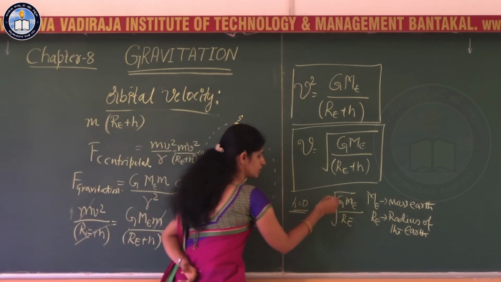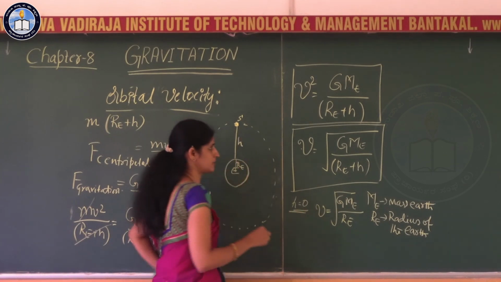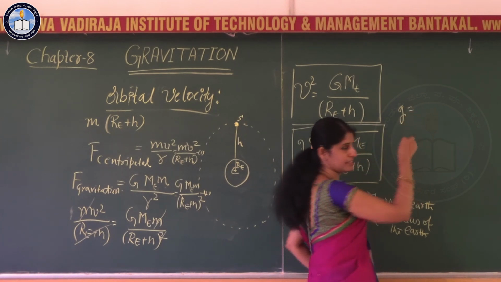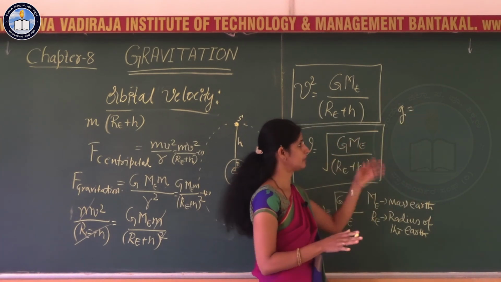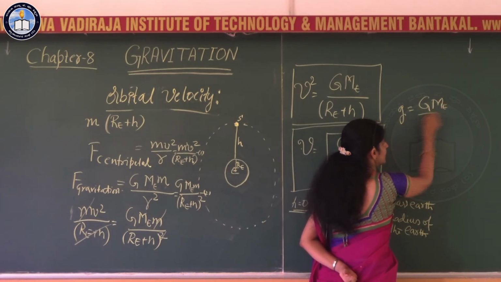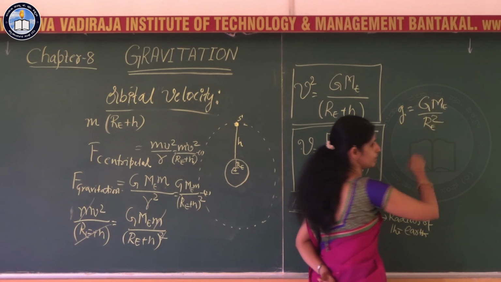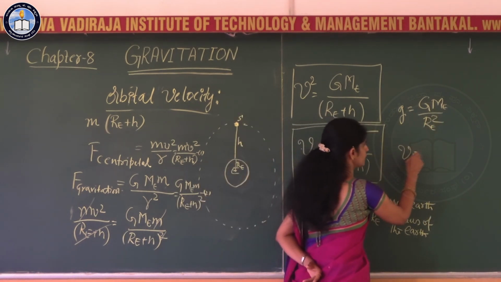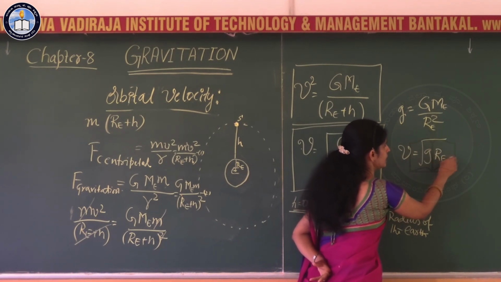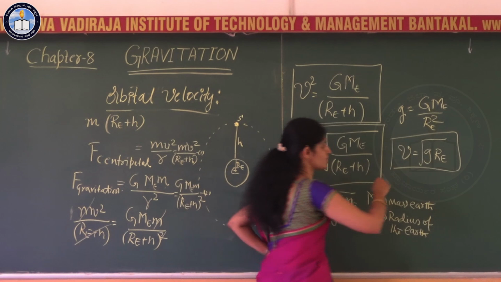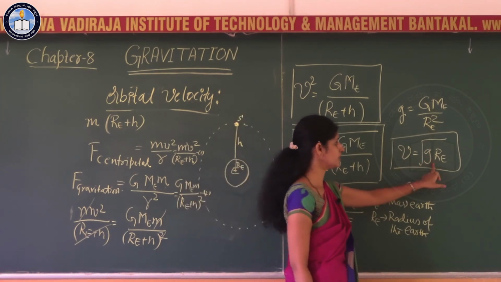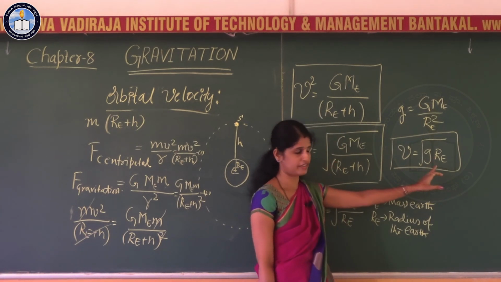See, if you go for further simplification, you have studied about acceleration due to gravity in the previous session, that is given by g = G ME by RE whole square, right? So, what you get for v is nothing but square root of g into RE. This is the expression that relates velocity of the satellite with the acceleration due to gravity.